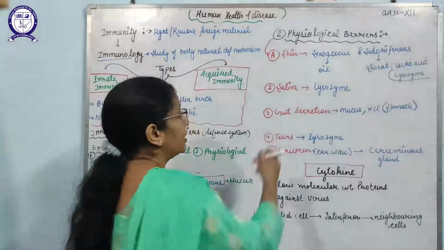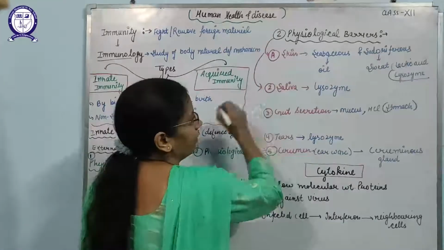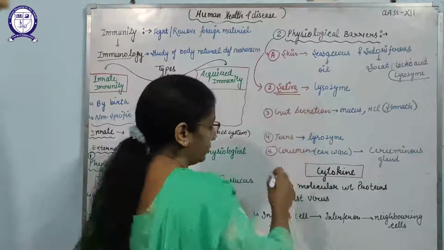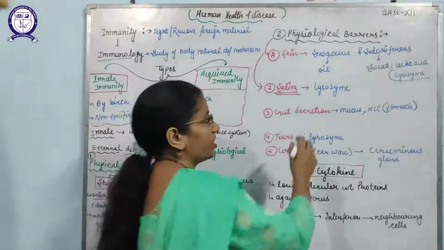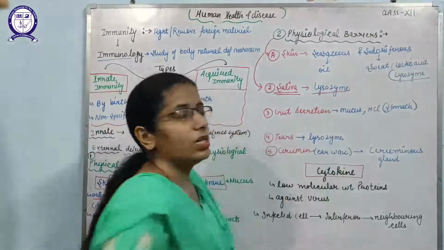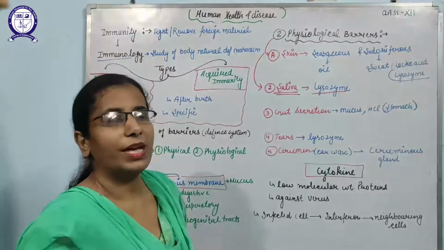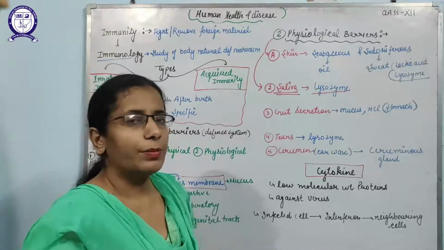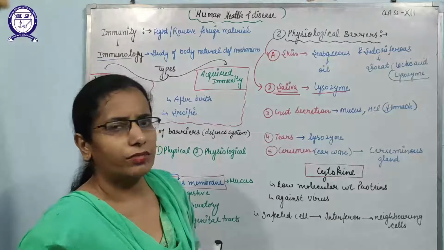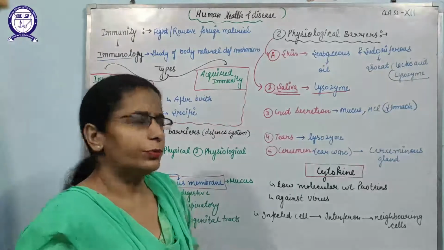So after that, second is the saliva. Saliva is released by the salivary glands, and this saliva contains a special enzyme that is known as lysozyme, and lysozyme has antibacterial activity. That means it will kill the pathogens that enter with the help of water or food.